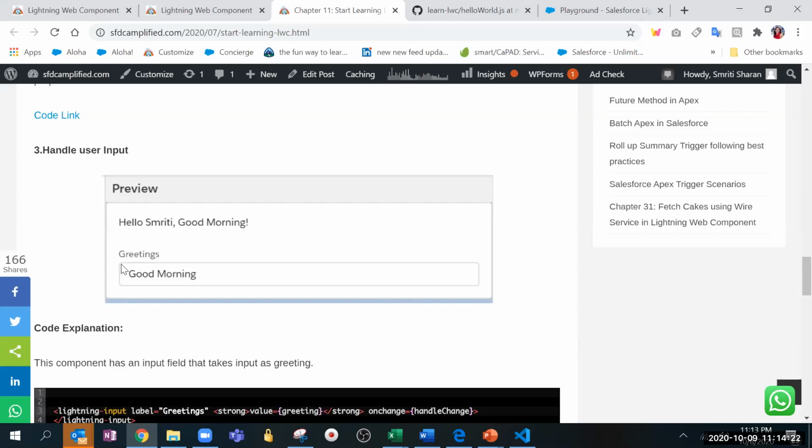Take playground and do it in playground. I would like to tell everyone that in the first example, we sent some value from the JS file to the front end, which is HTML, and we were showing it. He has that value in the JS, but he has shown it in the HTML. However, in this case, we'll be passing the value from HTML to the JS, and then again showing it in the HTML.